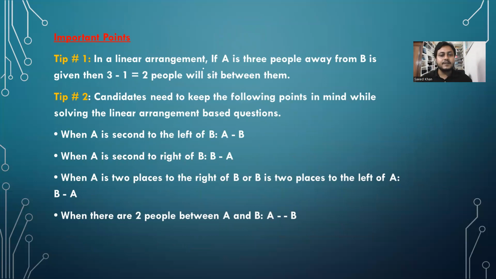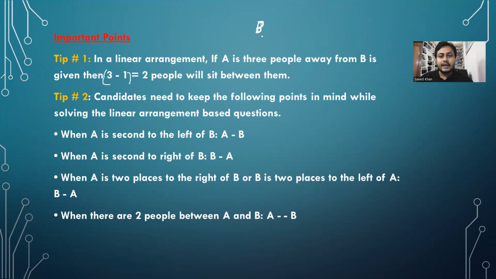Now some other important points. In linear arrangement problems, if A is 3 places away from B, then 3 minus 1, 2 people sit between them. For example, B is here. If A is 3 places away from B, it means 2 persons between. 3 places away, 2 between. 4 places away, 3 between.